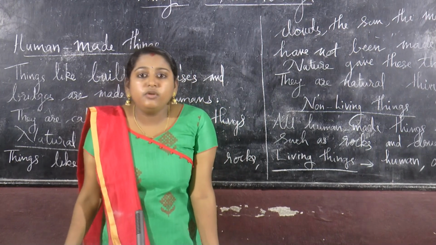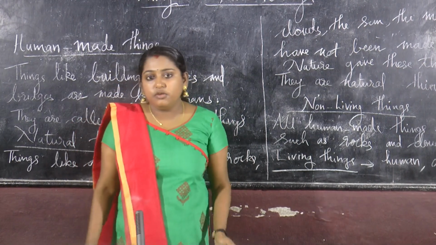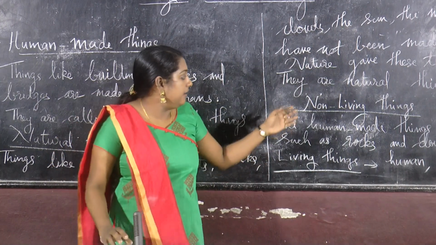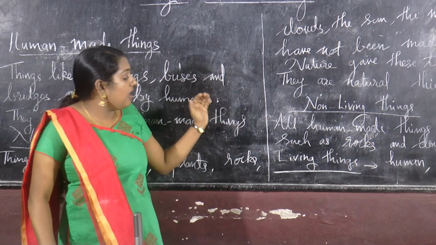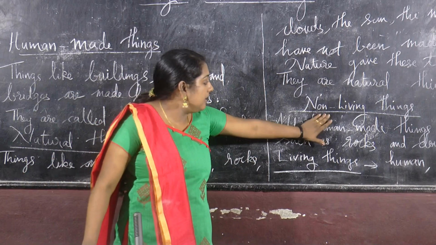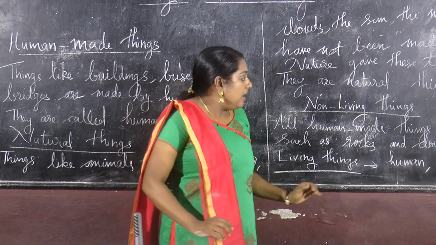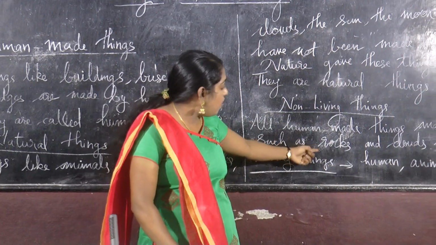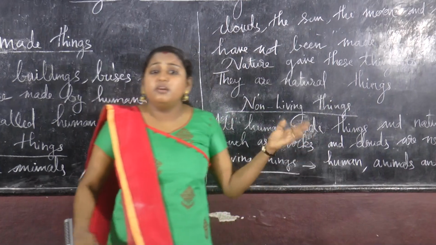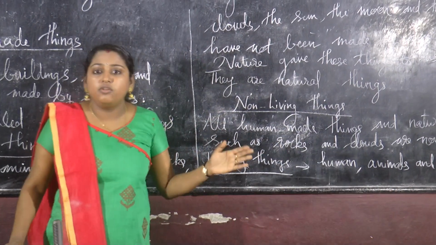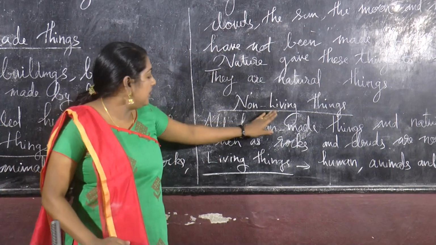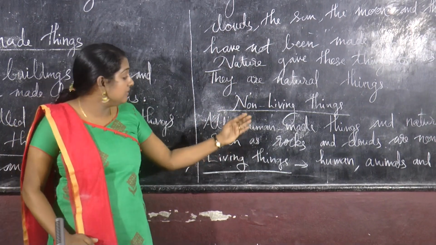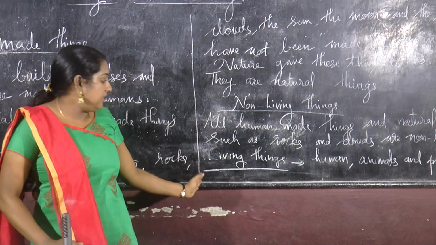Humans cannot give life to any substance, so they are non-living things. And among natural things, rocks, clouds, the sun, the moon, the stars are all non-living things.